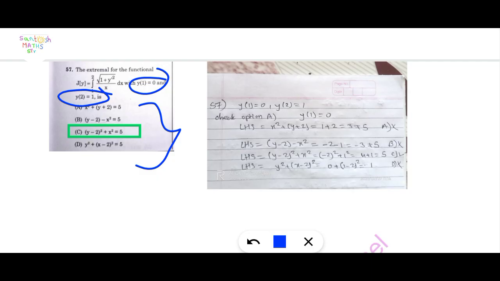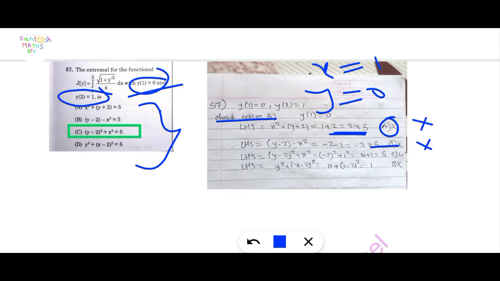First of all check option A, whether the condition is satisfied or not. Put y is equal to 0 and x is equal to 1. Check whether these conditions are satisfied or not. First option, x square plus y plus 2 equals 1 plus 2 equals 3. This is not equal to 5. So option A is discarded. Option B is also discarded. D is also discarded. Here only option C is correct.